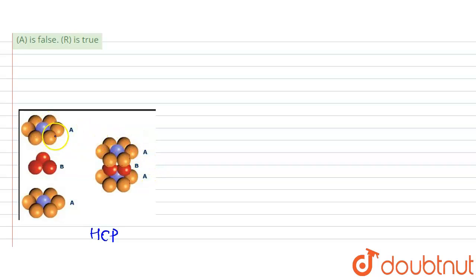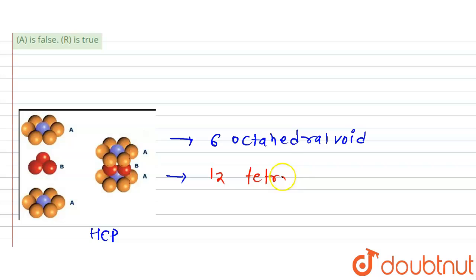it becomes a hexagonal close packing because there are six individual spheres, and due to that six octahedral voids are present. Six octahedral voids, and you all know that the number of tetrahedral voids is equal to 2 times the number of octahedral voids. That means there are 12 tetrahedral voids present in that case.